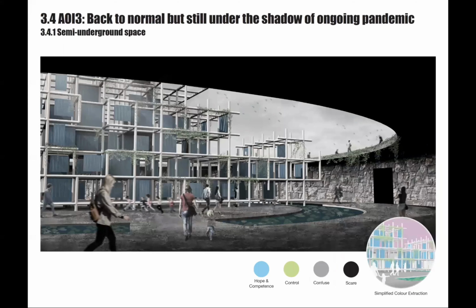AOI 3. The semi-underground space provides a shady area and a light area. The stone brick wall on the shady side provides an uncomfortable feeling and enhances the fear of the ongoing pandemic. However, in the middle area, the natural light and bright environment give visitors hope and faith. There is also the reinforced temporary hospital structure in the middle. The steel columns and color coding plates have been retained from the temporary hospital. Visitors can touch and go through it and have some interactions.